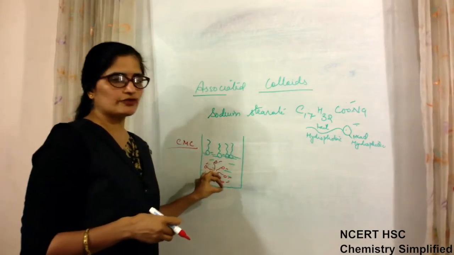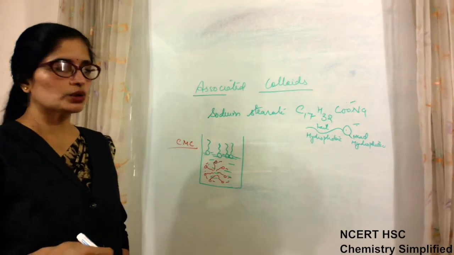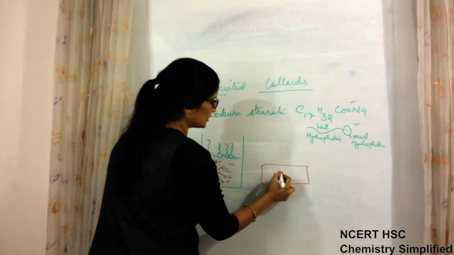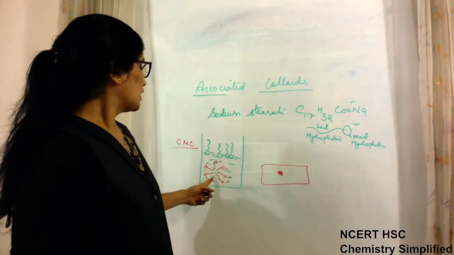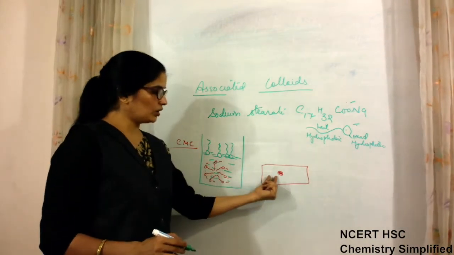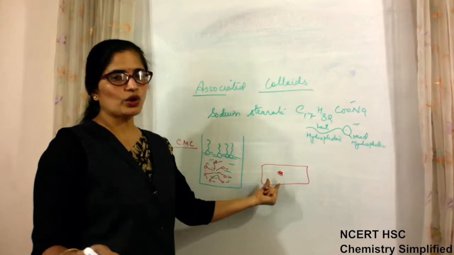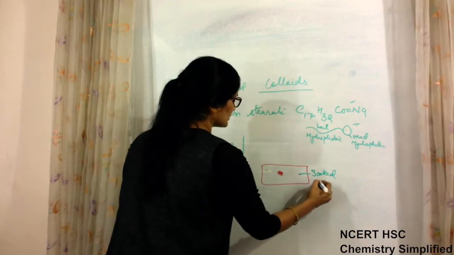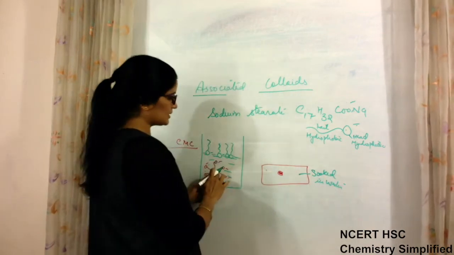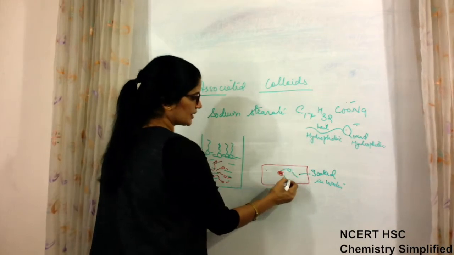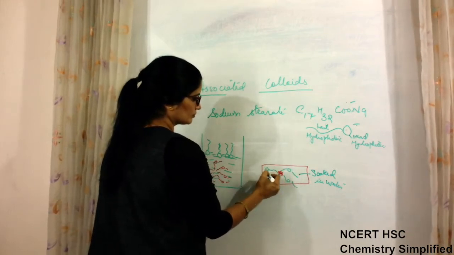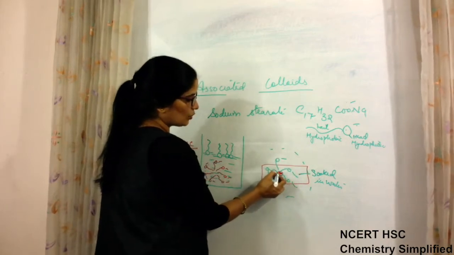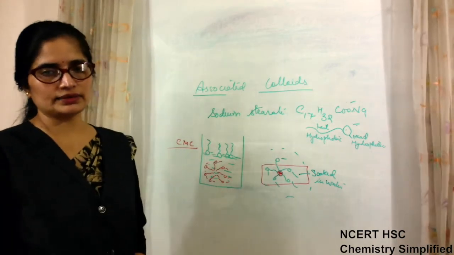Now when such a micelle is formed, this is required for cleaning of cloth. When cloth has oil and dirt particles on it, and there is an oil droplet or some other dirt present on the piece of cloth, when you are soaking this in water, then this micelle which is formed surrounds this inside the water, because the head part will be in water and the tail part gathers around the oil or the dirt particle.